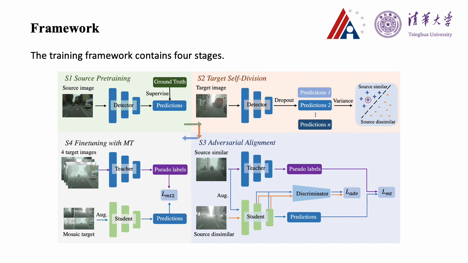Firstly, we pre-train the detector with the source data. Secondly, we perform target self-division to divide target data into source-similar and source-dissimilar using the pre-trained model. In the third stage, we align source-similar and source-dissimilar data via adversarial learning. Finally, we further fine-tune the model to reduce false negatives.